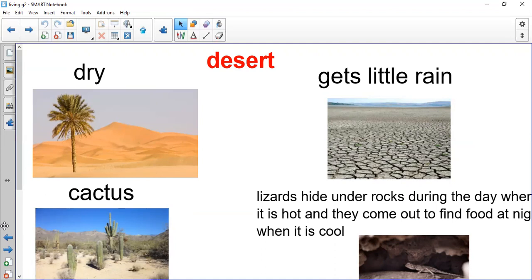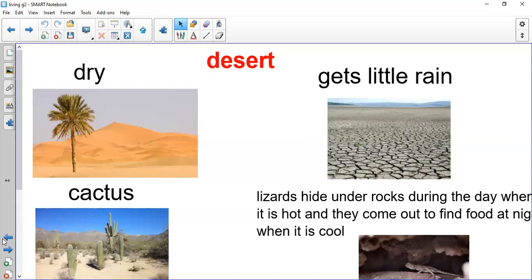We will start with the desert because we want to know how the animals and the plants live in these places. We said the desert is dry. It gets little rain, or when it rains there it's very little. So the desert is dry. Remember it was d. Desert is dry, little rain.